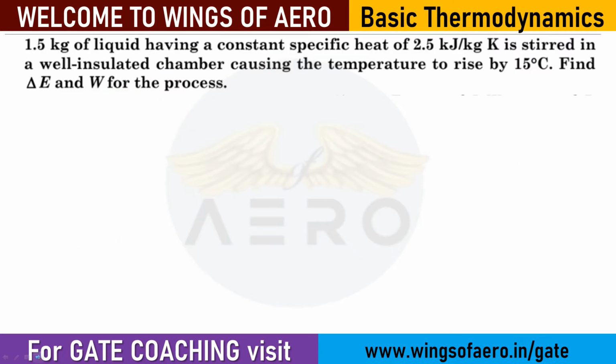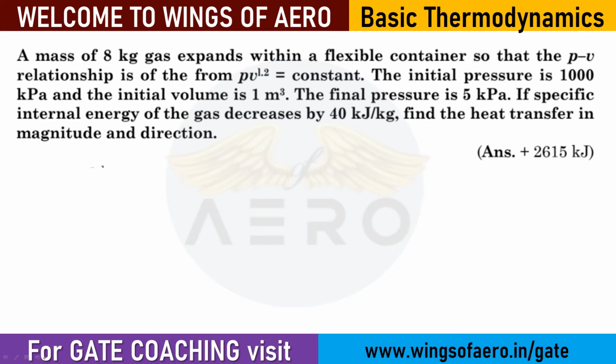Okay, next. This is something different; this might be a lengthy question. So first read the question. A mass of 8 kg gas expands within a flexible container. The container is flexible, so that the PV relationship is of the form PV^1.2 = constant.